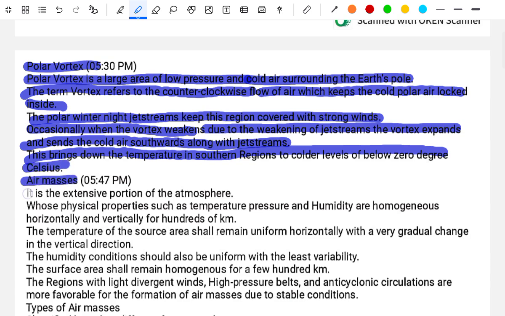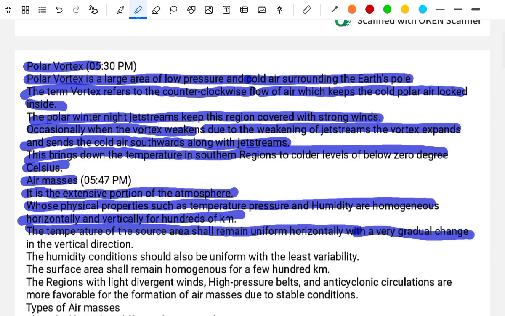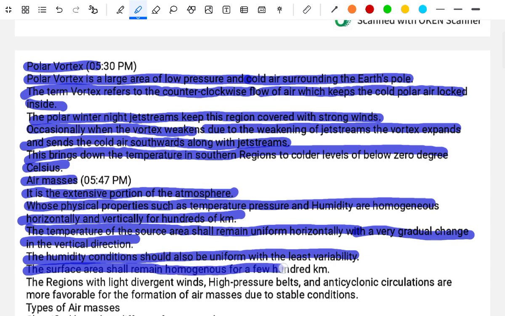Air masses. It is an extensive portion of the atmosphere whose physical properties such as temperature, pressure, and humidity are homogeneous, horizontally and vertically, and extend over hundreds of kilometers. The temperature of the source of the air cell remains uniform horizontally with very gradual change in the vertical direction. The humidity conditions should also be uniform with little variability. The surface area shall remain homogeneous for a few hundred kilometers.